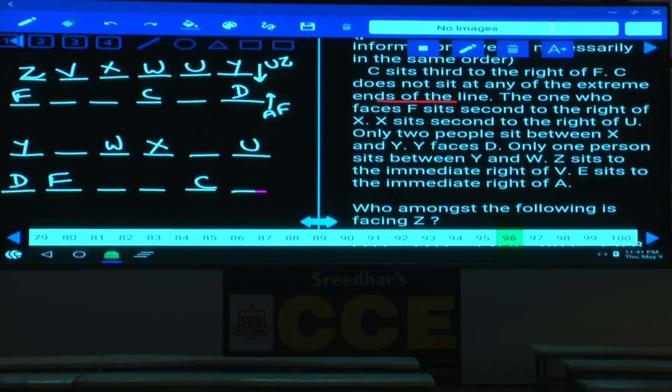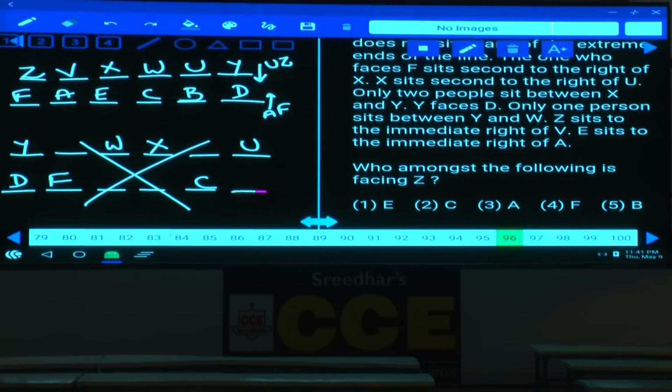Here in this one, Z sits to the immediate right of V is not possible. Second case is ruled out, now we are left with only one. E sits to the immediate right of A, E is here, A is here, and the person who is left over is B, will be here. Clear now? Now who among the following is facing Z? F, that is choice 4.